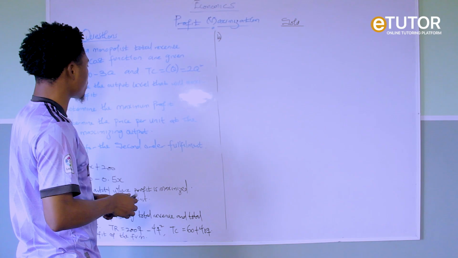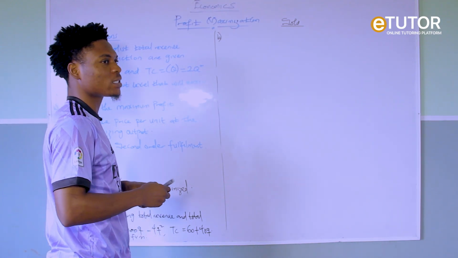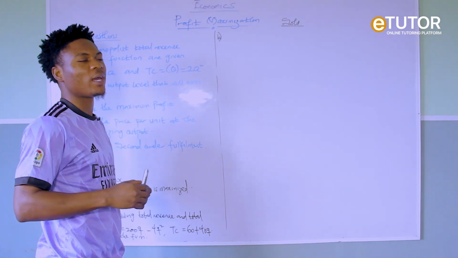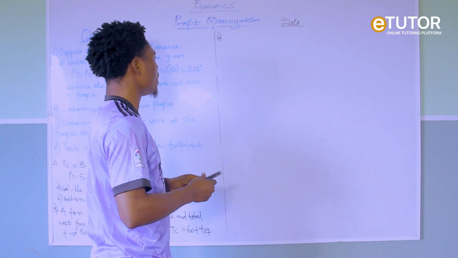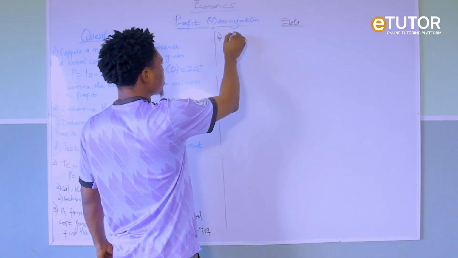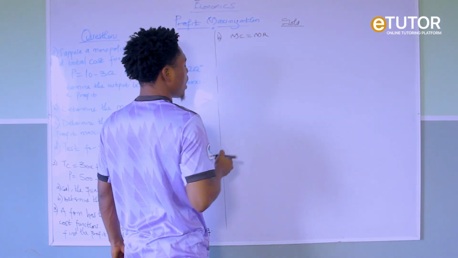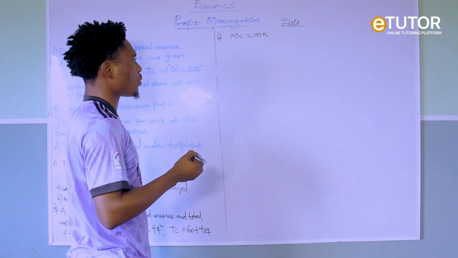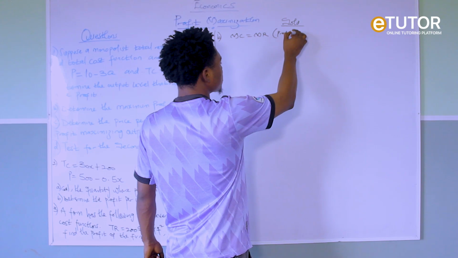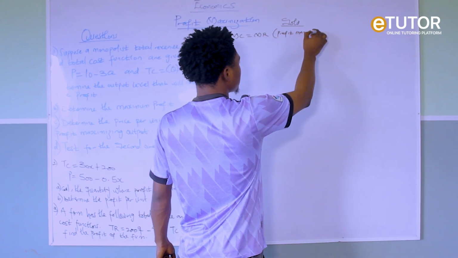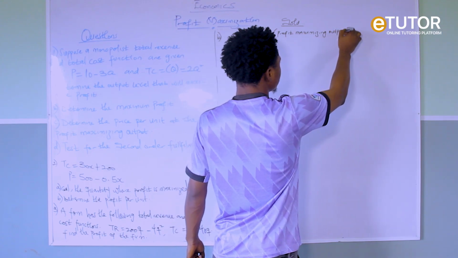The condition is that for us to determine the output that maximizes profit, that is, the output whereby a firm can realize the highest profit or gain, remember that our MC must be equal to our MR, using the equimarginal principle. So what is the condition? We say profit maximizing output condition.